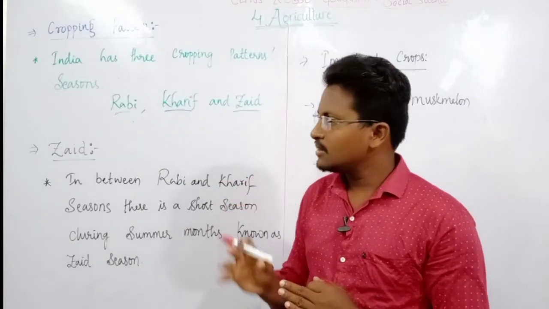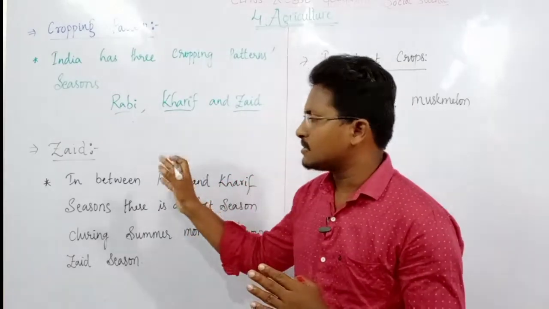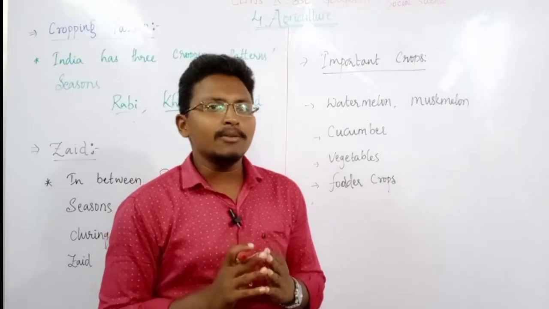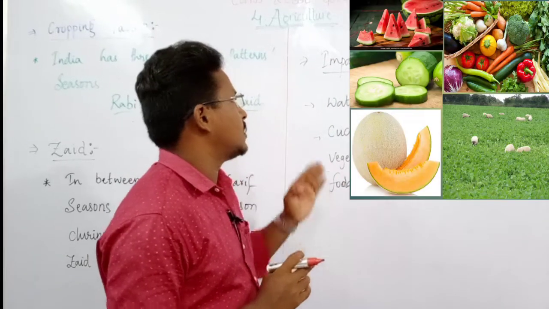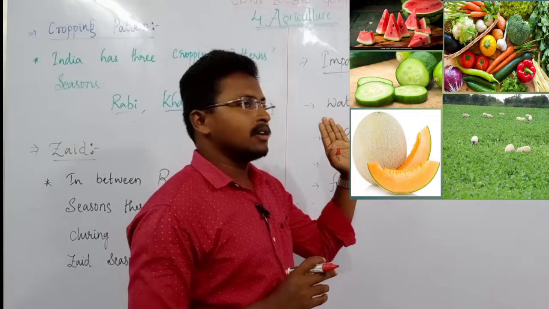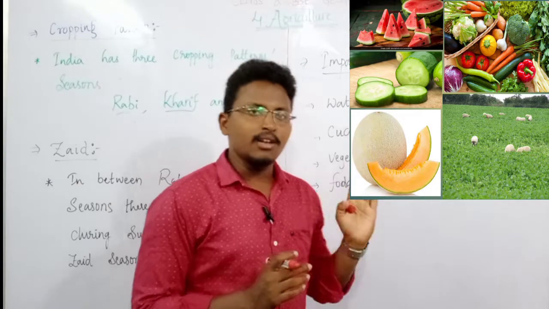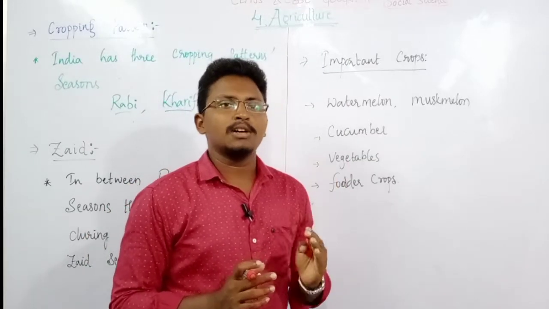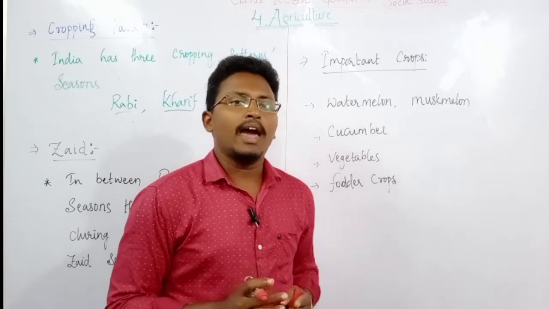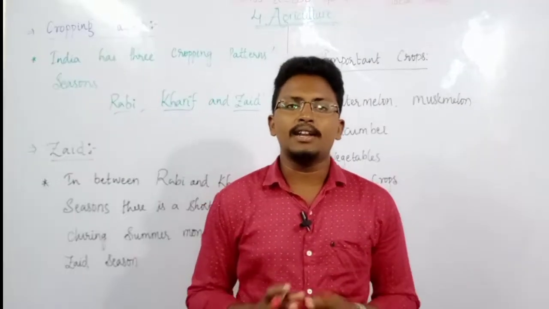So in these months, we will have a very short cropping season, which we call this zaid. Some of the very important crops which are grown during this short season are crops like watermelon, muskmelon, cucumber, vegetables, and sometimes they will also grow fodder crops. That means the crops which are useful to feed these animals. So with this we have completed this cropping pattern in India.